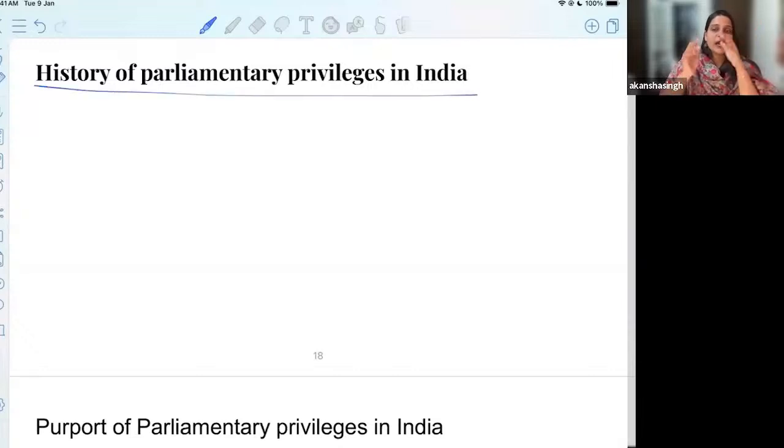So the history is absolutely different, and in the context of the history, the court concludes that we have to ensure that the ideas of constitution, democracy, and privileges go together, and there is balance between all three of them.